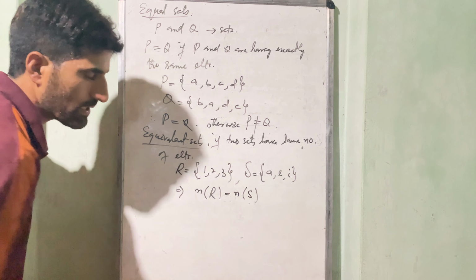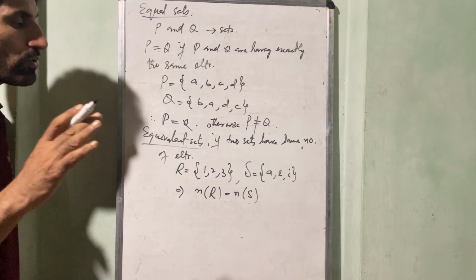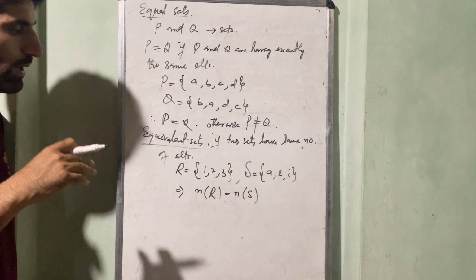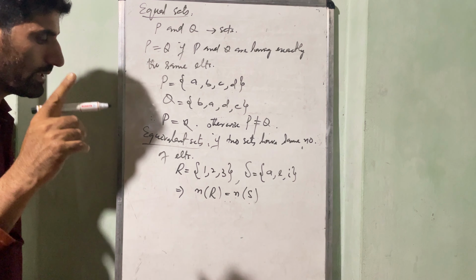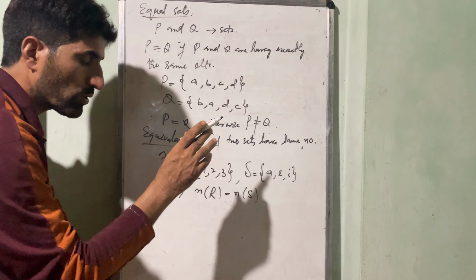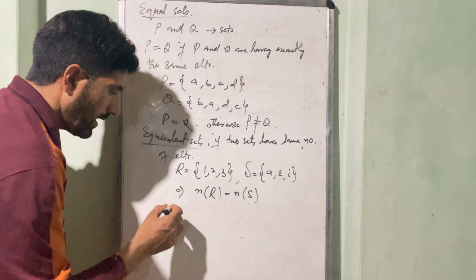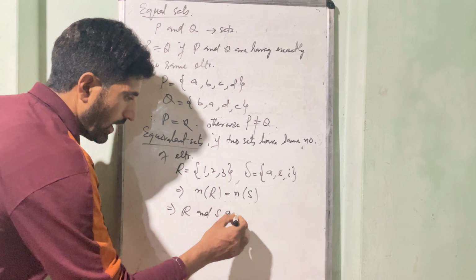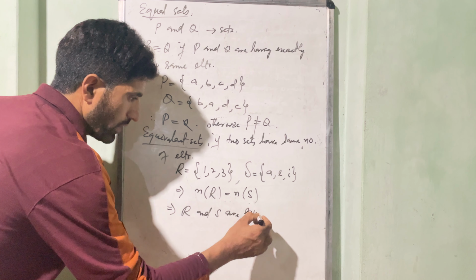So cardinality of the two sets is same. We will know this number of elements in a set by the name cardinality. So cardinality of the two sets is same, it will imply R and S are equivalent.